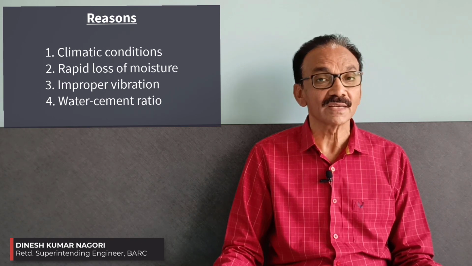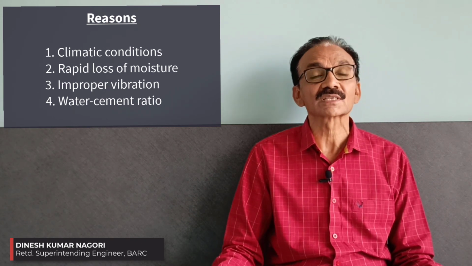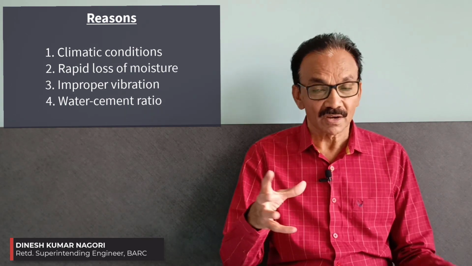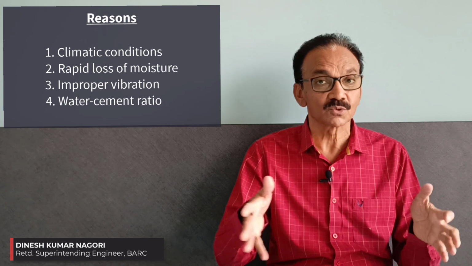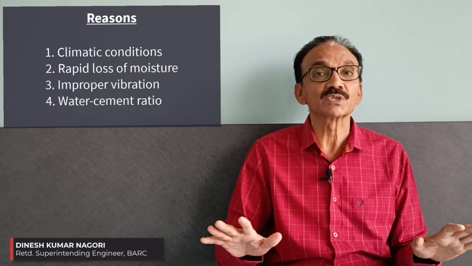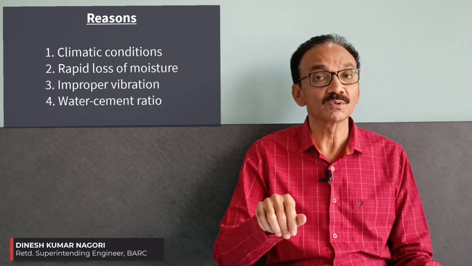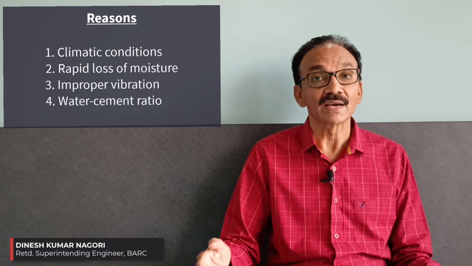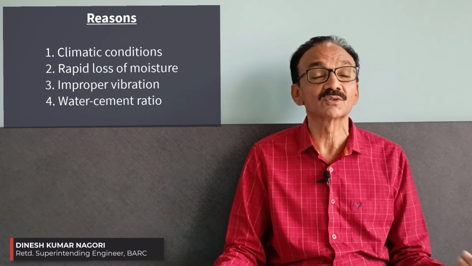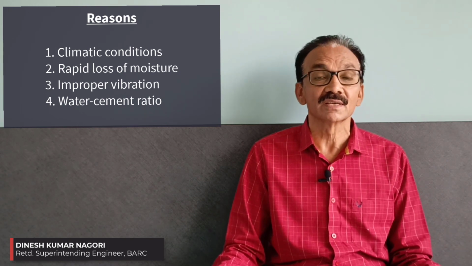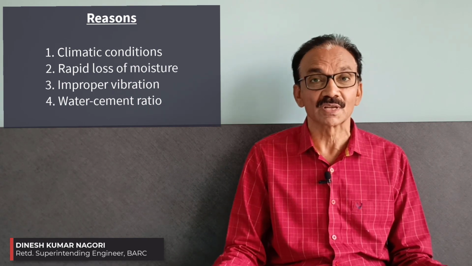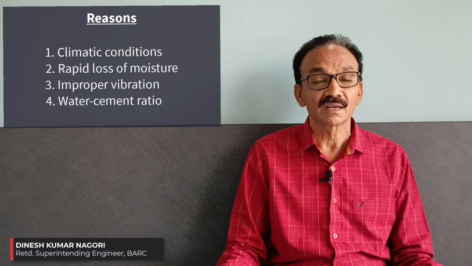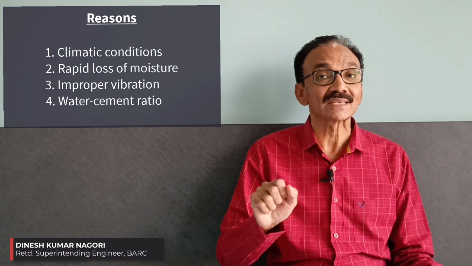Now see, earlier when the site mix concrete we were using, the water cement ratio was of the order of say 0.45 to 0.47, and concrete mix was very homogeneous. So once you do the vibration, concrete will set in the position and cracks will be minimum. Now with the development of ready mix concrete and the requirement for high slump, see high rise building and other thing, we need to pump the concrete where we need the slump of the order of say 150 to 200 millimeter. So though the water cement ratio is maintained properly, but lot of slump is there.